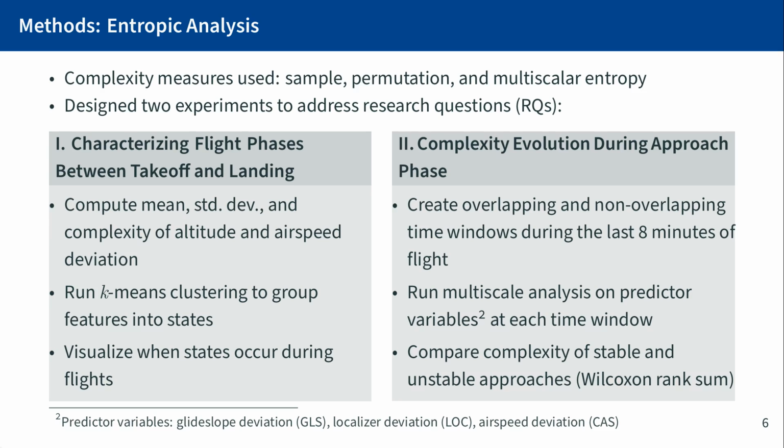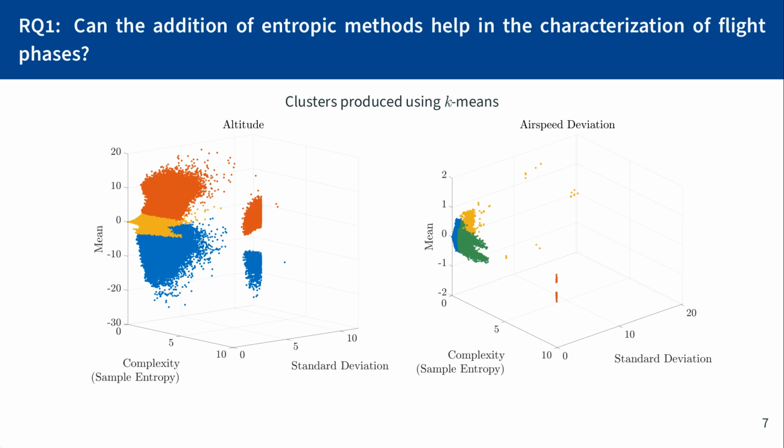And finally, we compared the complexity of stable and unstable approaches using the Wilcoxon rank sum test. In this slide and the following ones, I'm going to highlight some of the results that we obtained in our study. For more detailed discussion and more results, I welcome you to go over to our paper.